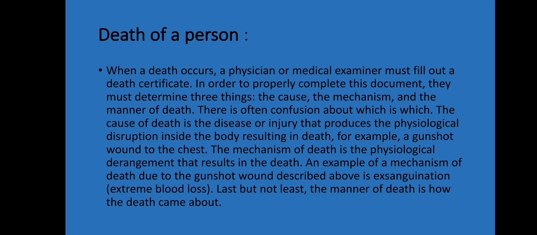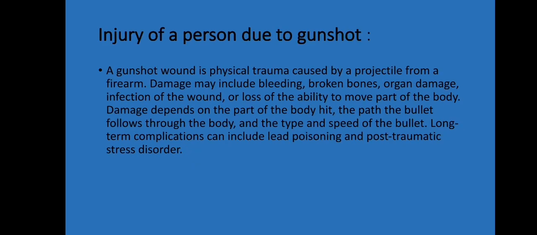The mechanism of death is the physiological derangement that results in death. An example of a mechanism of death due to the gunshot wound described above is exsanguination, extreme blood loss. Last but not least, the manner of death is how the death came about. Injury of a person due to gunshot.